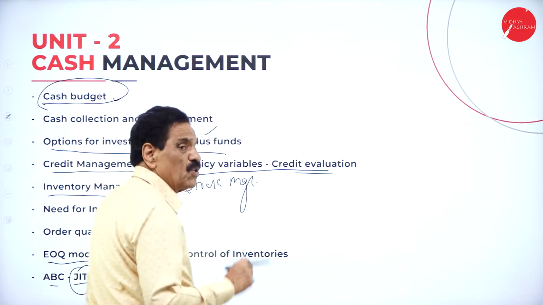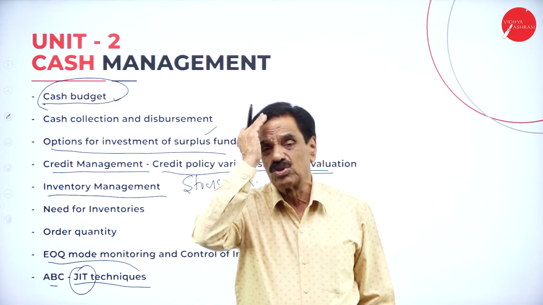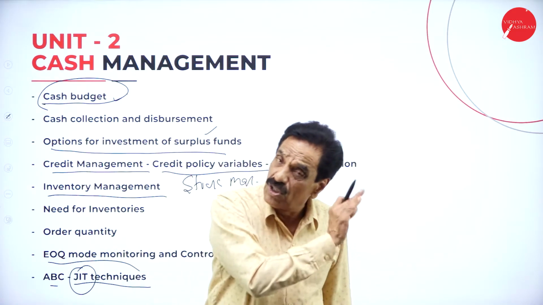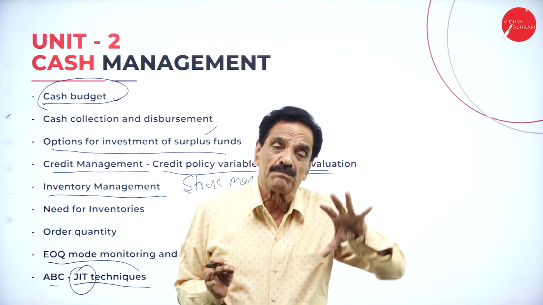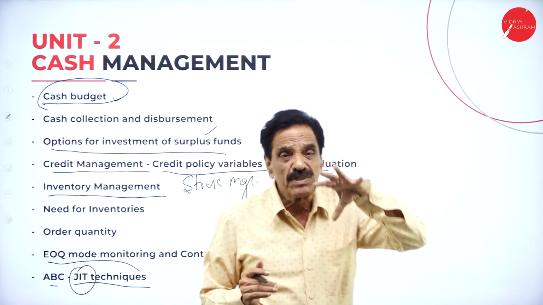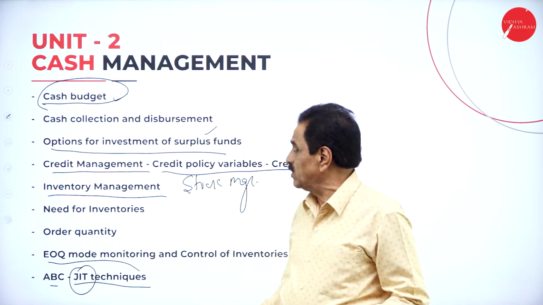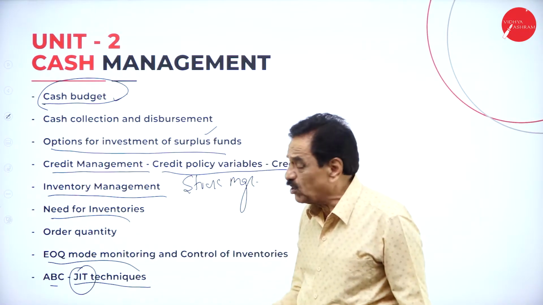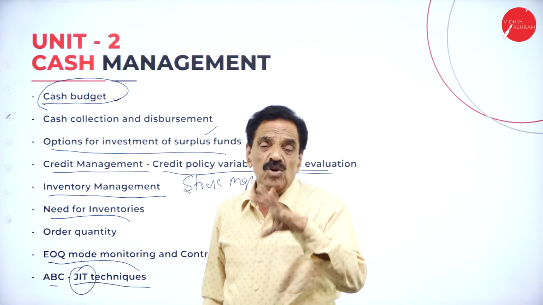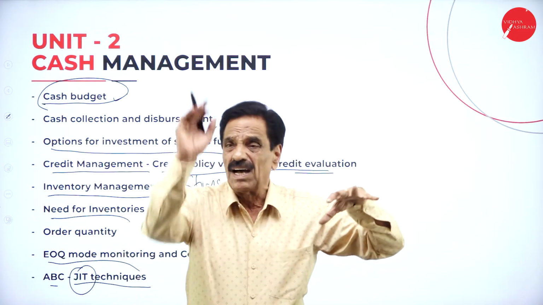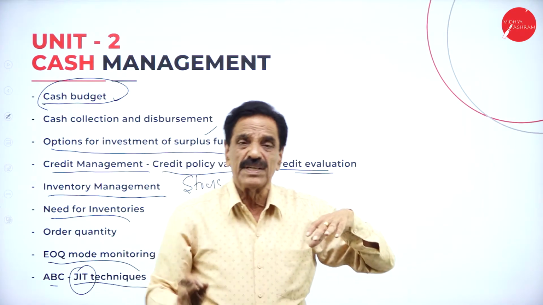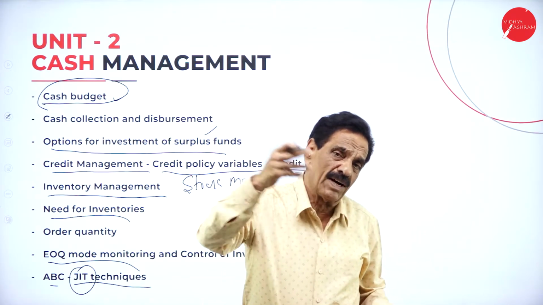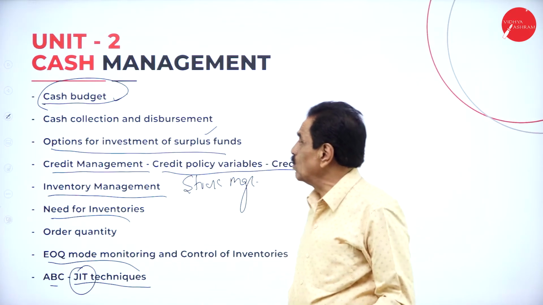The JIT technique means you have to order in such a way that production is not stopped and raw material is not excessive. That depends on how economically you order and at what time. When they are in need of inventory, you must order the quantity, and it should be ordered economically. Then make the groups A, B, C: higher value, lower quantity; medium value, medium quantity; lastly, lower value, higher quantity. We'll move on to the next one.